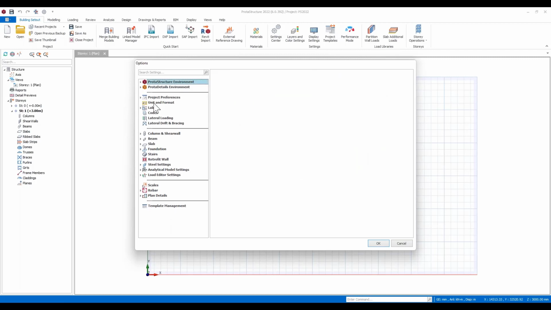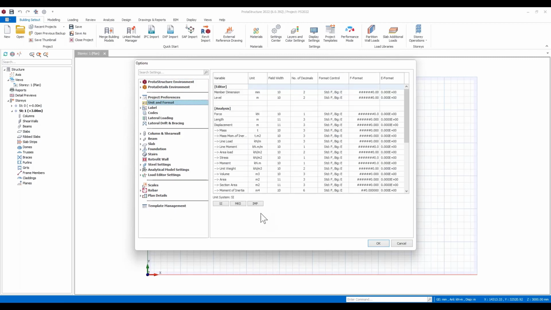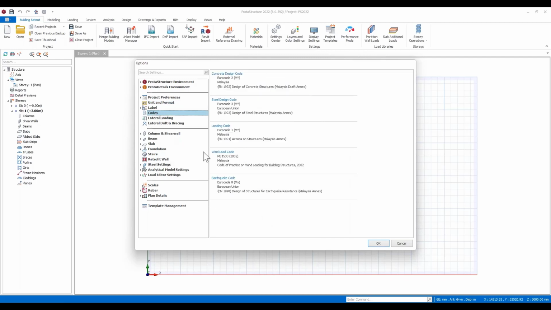In here there are some new formats that we've introduced. So if you're having to do imperial units, you can on the fly change from SI metric units into imperial units. You can actually start the project in metric, and you can move into imperial units if you're not so familiar with imperial units. And you can also tick on things like codes.